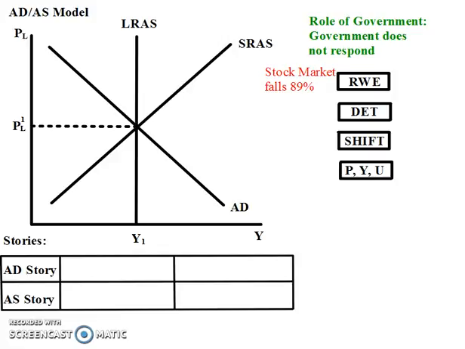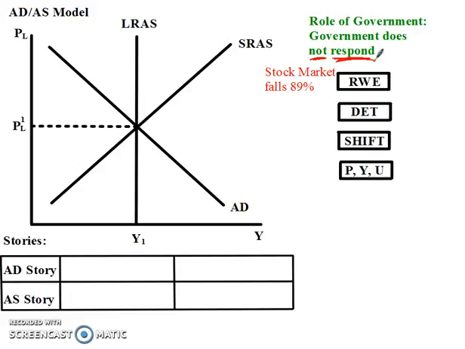On this podcast, we're going to put together both the classical and the Keynesian ideas all on one graph. So we have the aggregate demand curve, the short run aggregate supply curve, which is more of the Keynesian point of view, and the long run aggregate supply curve, which is more of the classical point of view. And we're going to say that the government, in this case, is not going to respond to anything that happens in the economy. That's a classical point of view. They're just going to stay out of the way, laissez-faire, hands off, and whatever happens happens.